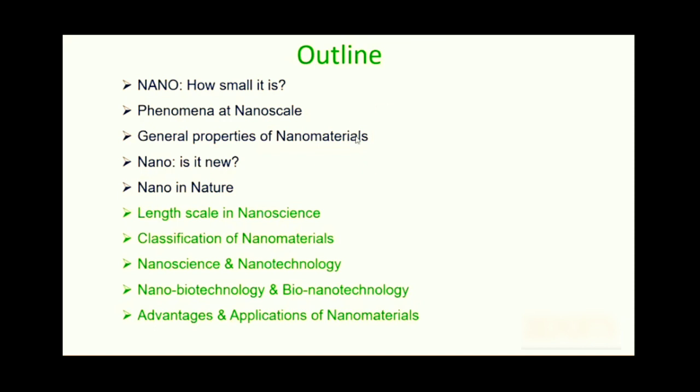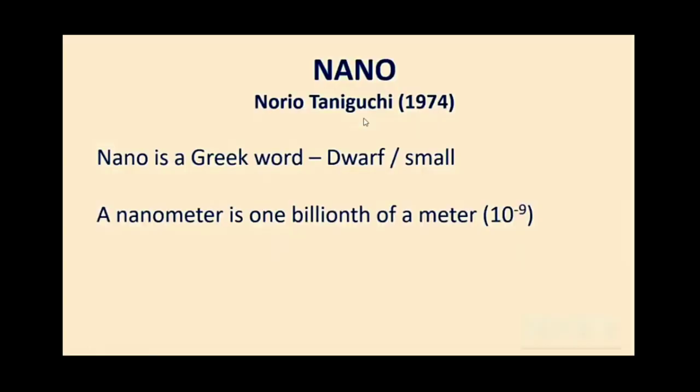So let us first begin with the nanoscale. So what is nano? Nano is a Greek word which is used to define a very small object. The term nano was first coined by Norio Taniguchi in 1974. Technically, nano means 1 billionth, that is 10 to the power minus 9 of a unit. So a nanometer is basically 10 to the power minus 9 of a meter.